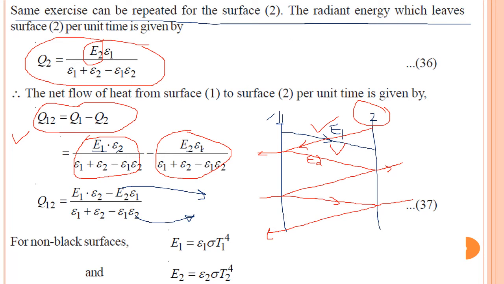Now for body 1, what is the total emissive power? That is epsilon 1 into sigma into T1 power 4. That is according to the Kirchhoff law, which is known to us. And the detail for the previous lecture is available in the description box. You can refer to the link and go through the Kirchhoff law again and you will find these formulas. Similarly for body 2, total emissive power is epsilon 2 into sigma into T2 power 4.